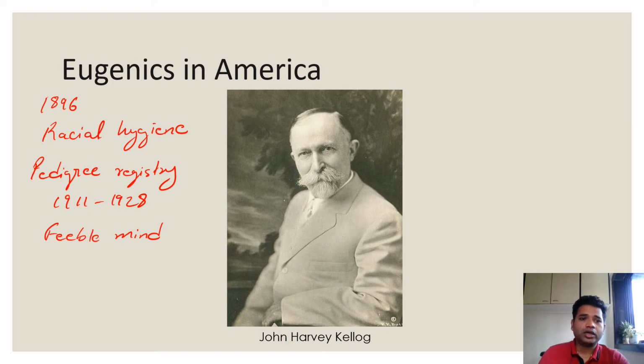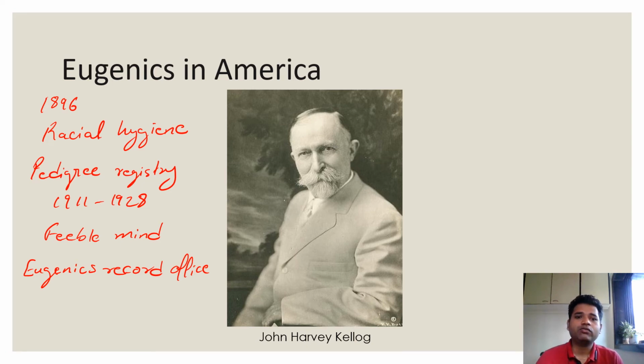Then even a small office was started in America itself, called the Eugenics Record Office, to keep records of all those people who were declared feeble-minded. This was in 1928. This study was not accepted by many people; people have a right to live, and a right to reproduce. But in 1911 to 1928, that was not much in force, so the American people did suffer due to such misconceptions of eugenics.